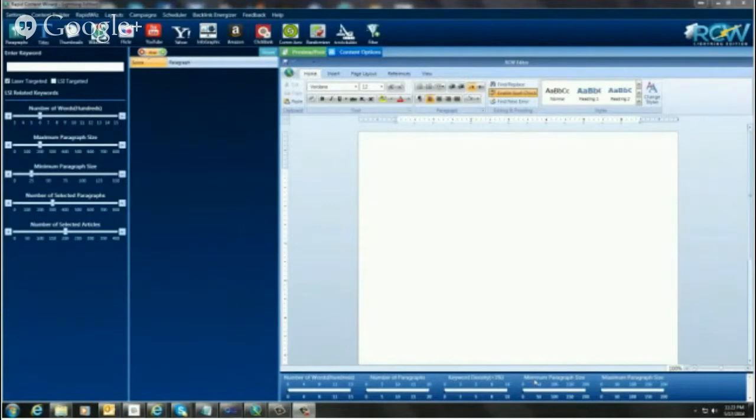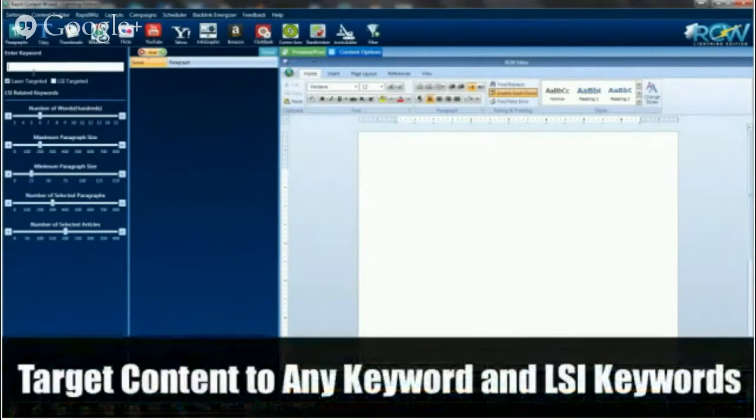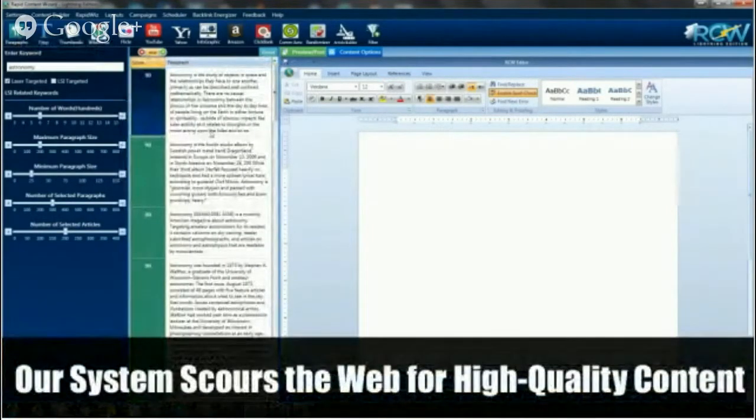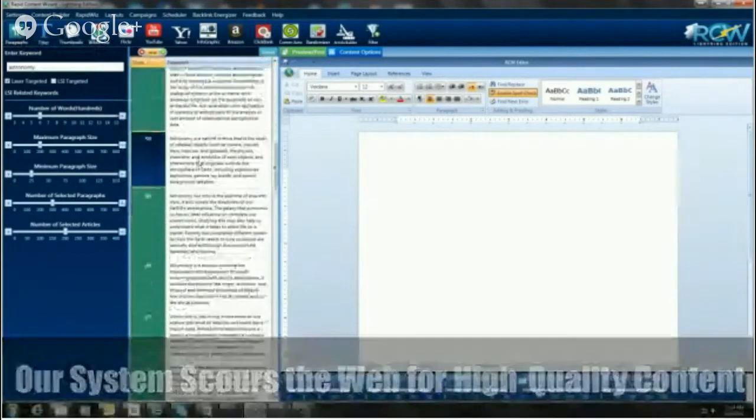Let me show you how easy it is to create content with this bad boy and put everything on autopilot. So you can see on the screen here, I'm going to put in a keyword. I'm going to use astronomy, and I'm going to click on paragraphs. Okay, now look at this. We have lots and lots of paragraphs here that we can choose from.